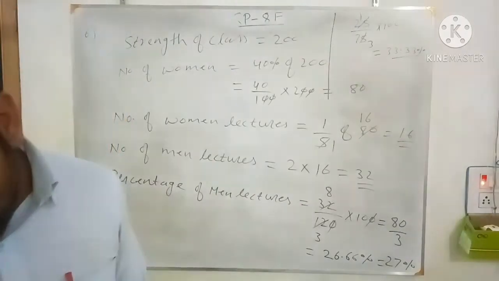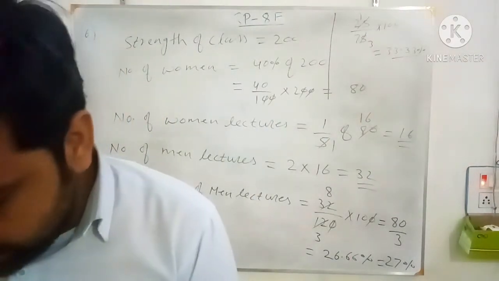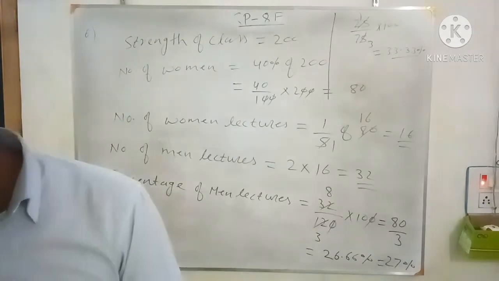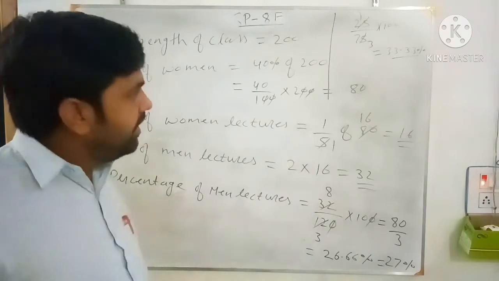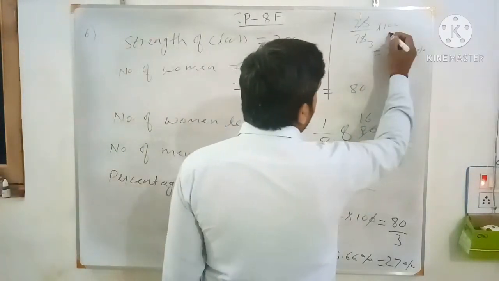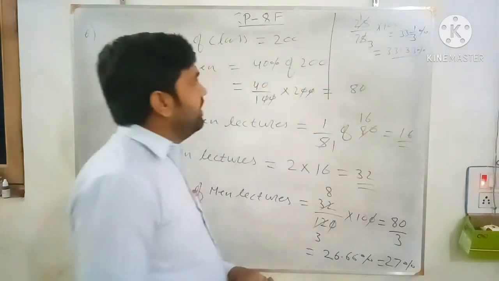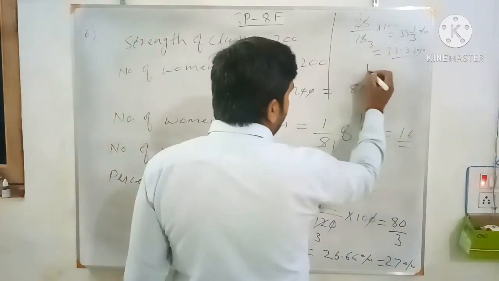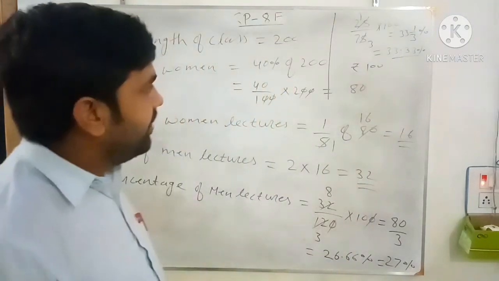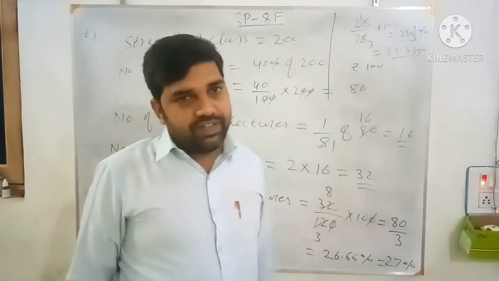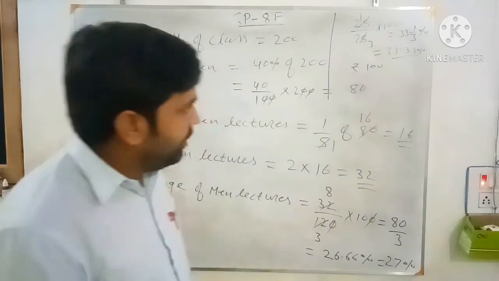So after giving the reduction of 25%, you have to increase by 33.33%. Then you will get the original price, rupees 100. 33 1 by 3% or 33.33%, both have the same meaning. So first, let the original price be rupees 100. From 100 you subtract 25%. 25% of 100 is 25. So 100 minus 25 gives you 75, the reduced price.